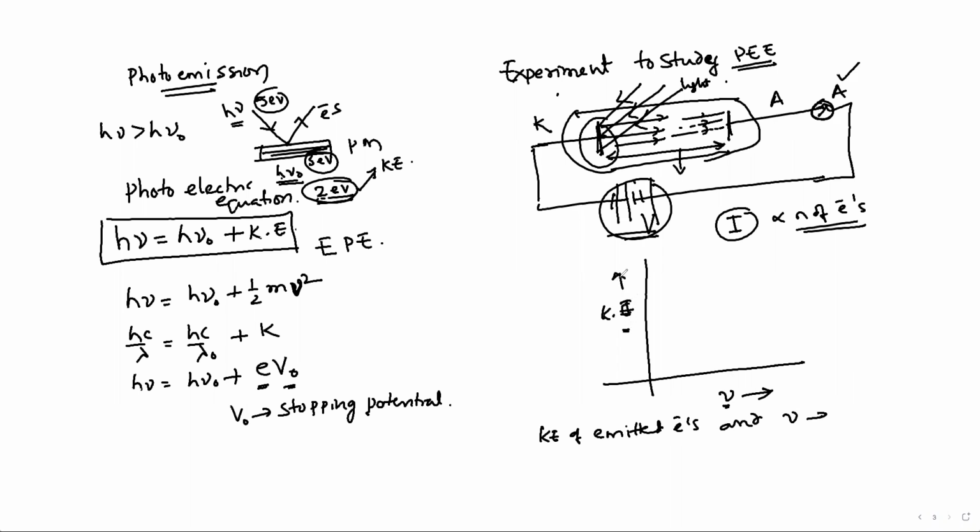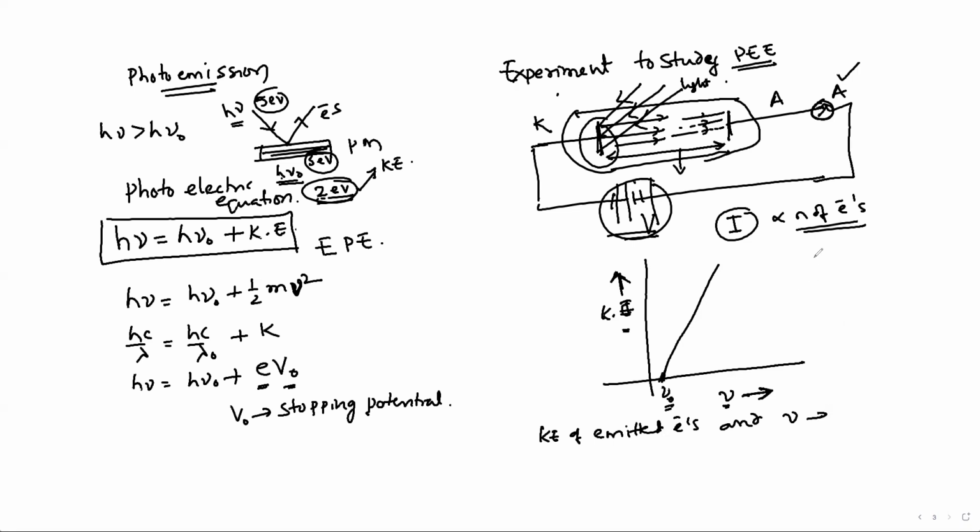The kinetic energy of emitted electrons is taken along the y-axis. The frequency is taken along the x-axis. Now in this graph, you get a straight line, and this intercept is the threshold frequency.